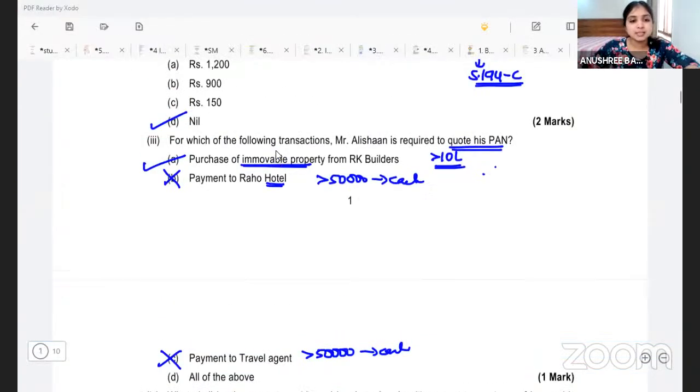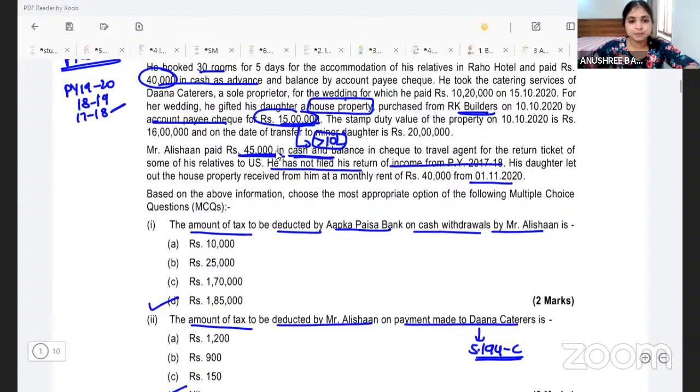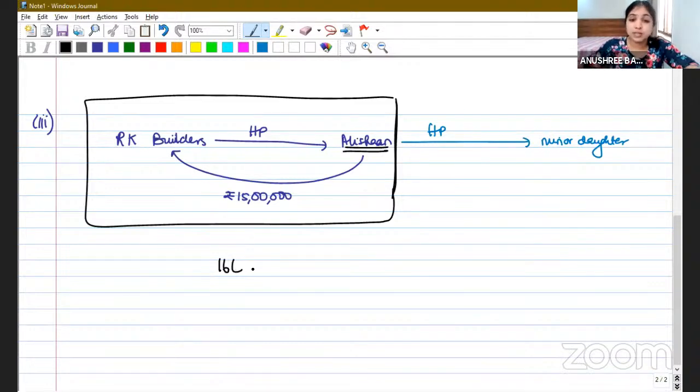And what is the stamp duty value of this property? On the date of acquiring, the stamp duty value was 16 lakhs. Okay, now when we talk about SDV of an immovable property, don't you think Mr. Alishan has acquired an immovable property for inadequate consideration, right? Property worth 16 lakhs he has acquired by paying just 15 lakhs.